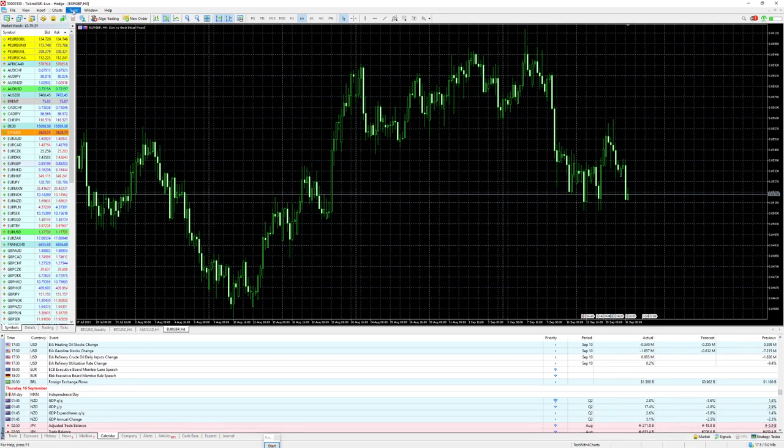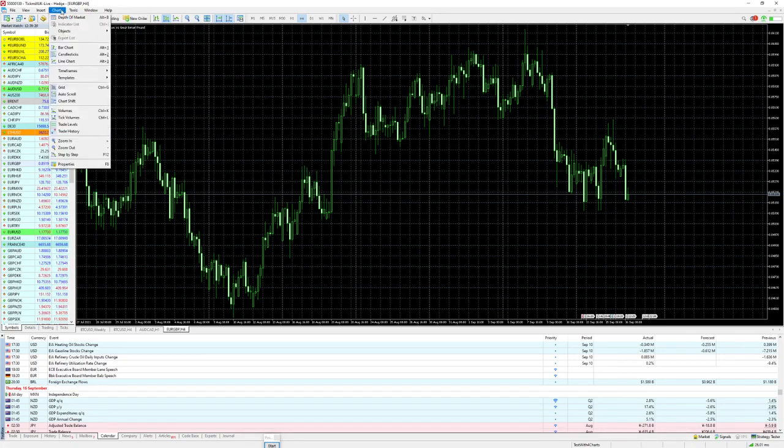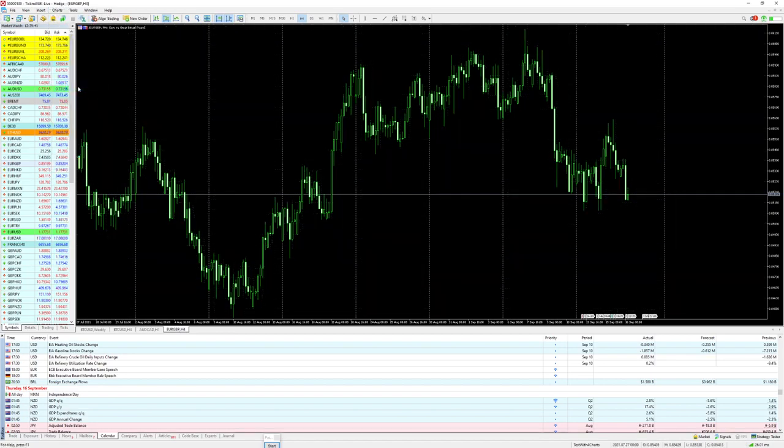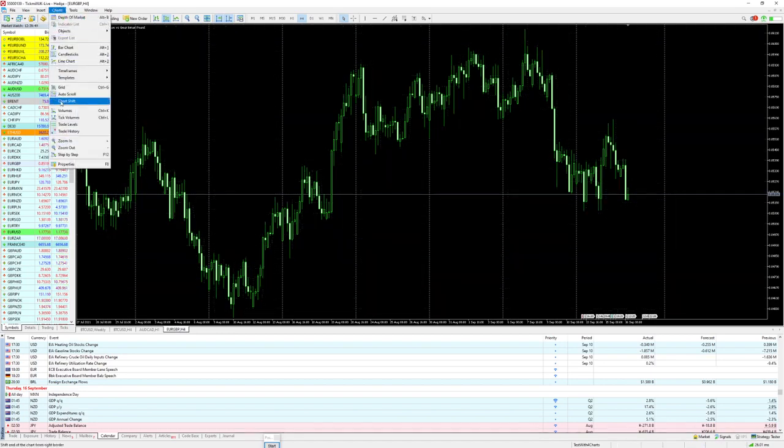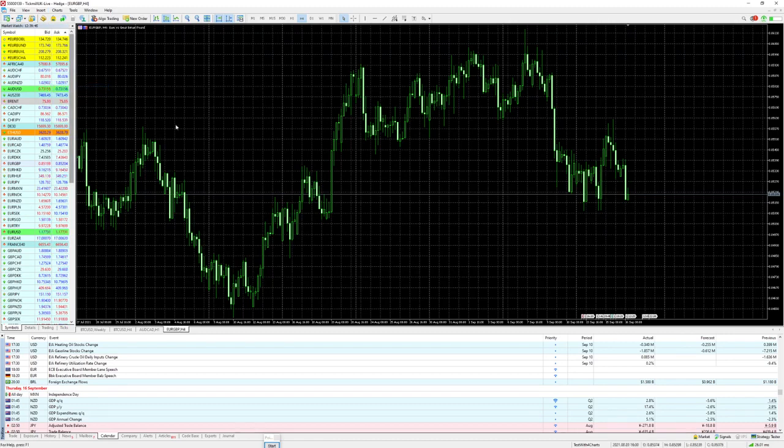Let's go back to the tools. In the charts, you have everything here. You have the bar chart, you have the candle chart, line chart. You can select the different time frames. You can select the grid if you see the grid or not. Just select this over here in the chart. You can activate the auto scroll and so on. But what you can do here in this menu, you can do it also here in this bar on top of the chart. That means what I've shown you.